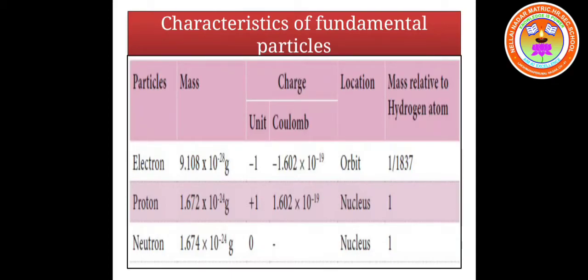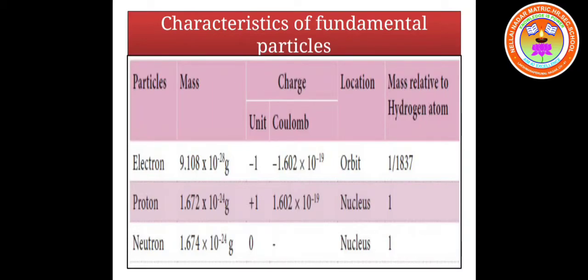Whereas a neutron is neutral. It doesn't carry any charge. The charge in terms of Coulomb is, for an electron, minus 1.602 × 10^-19, and for a proton, plus 1.602 × 10^-19.